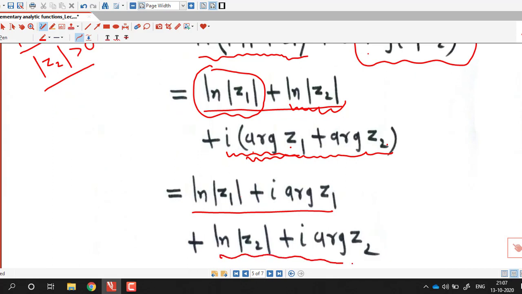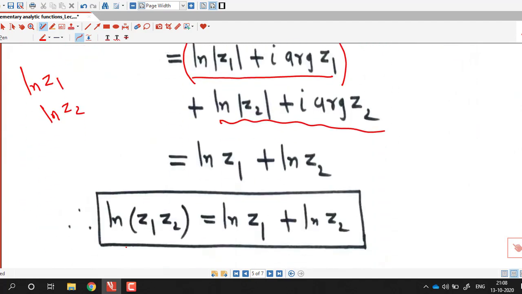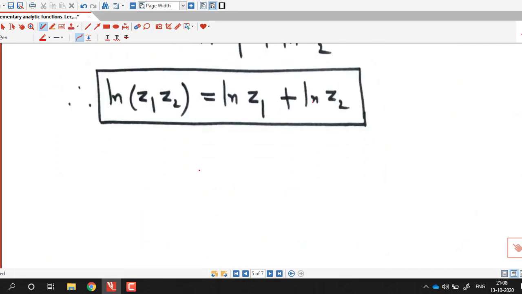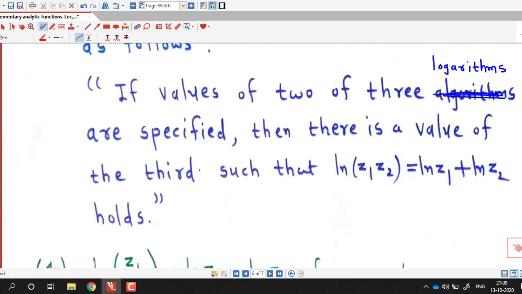So you can see this first one is nothing but logarithm of z1 and second one is nothing but logarithm of z2. So we are able to prove this property, log of z1 into z2 equal to log z1 plus log z2. So as I discussed, we have to interpret this statement in this way.